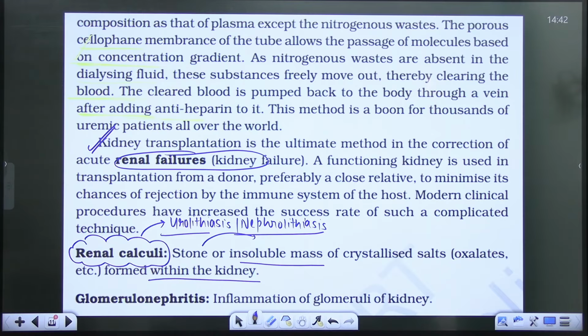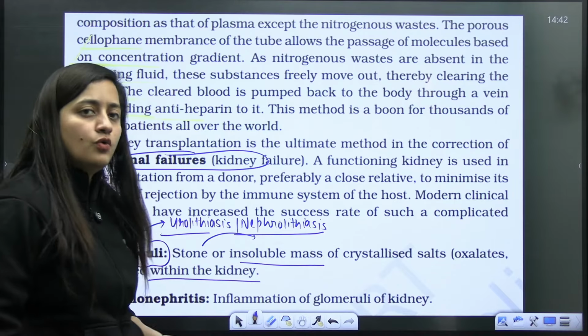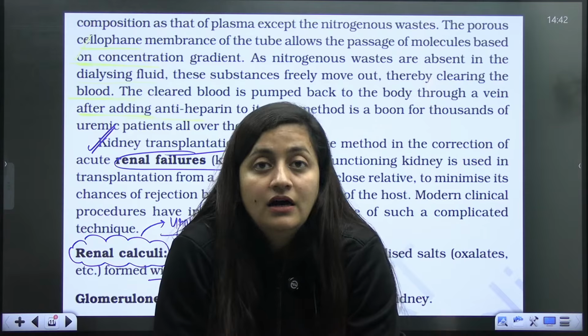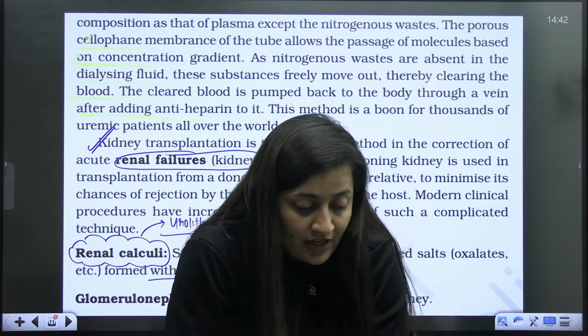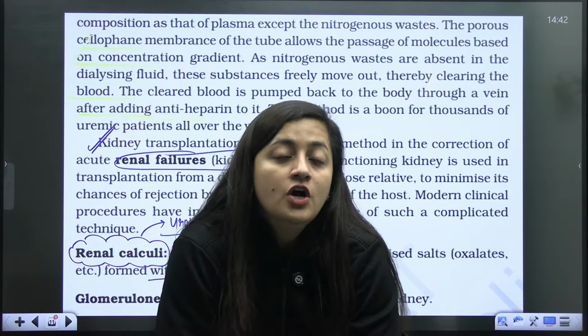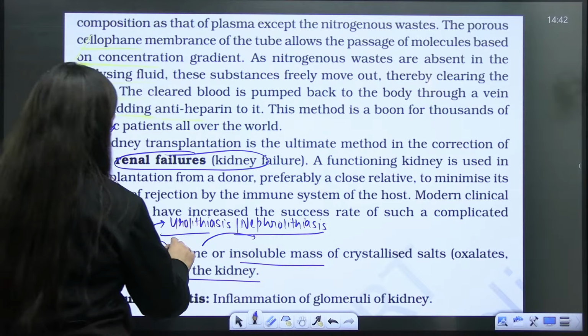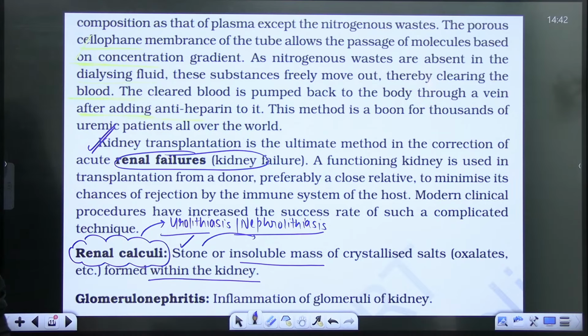So when our diet has low water, and moreover when we have high calcium in our diet, plus we have a urinary infection, plus there is high uric acid in the body, all those things can cause it. So calcium oxalate salts are the most common one. Otherwise, other salts are also there, but which one is the most common? It is calcium oxalate stones. Calcium phosphate, uric acid stones, anything can be there. Done?